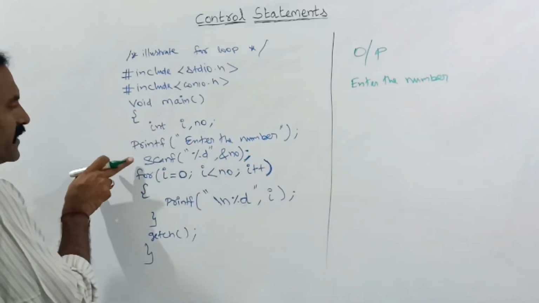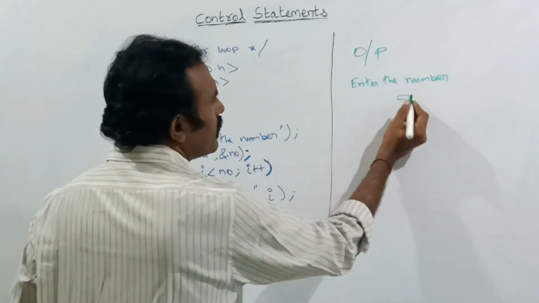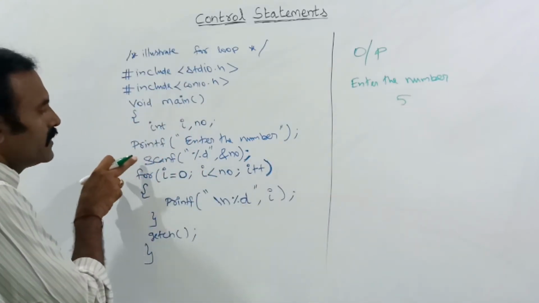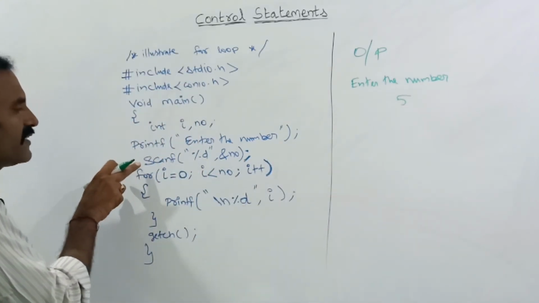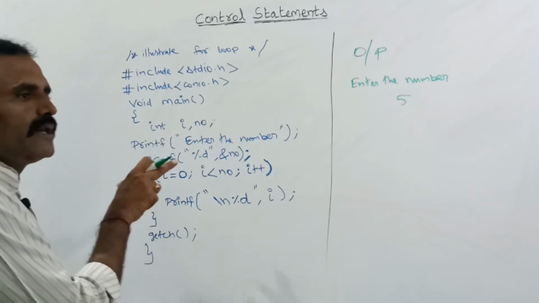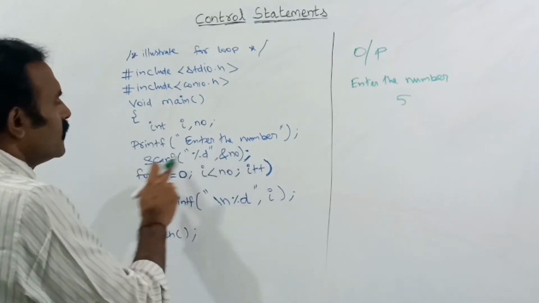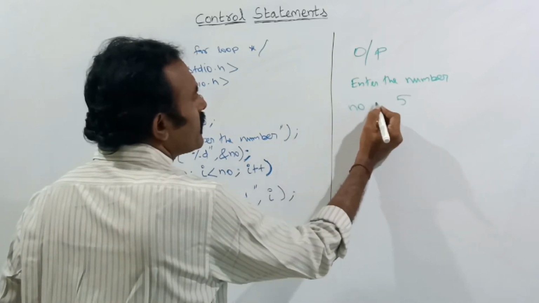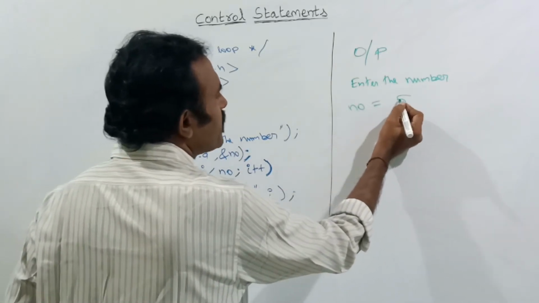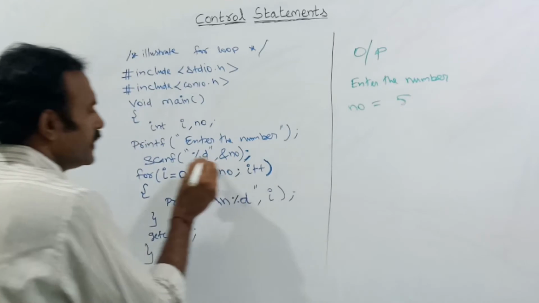Here if you give the value 5, whatever values are given by the keyboard in scanf will be stored in the variable no. So the value given at runtime is stored in no.